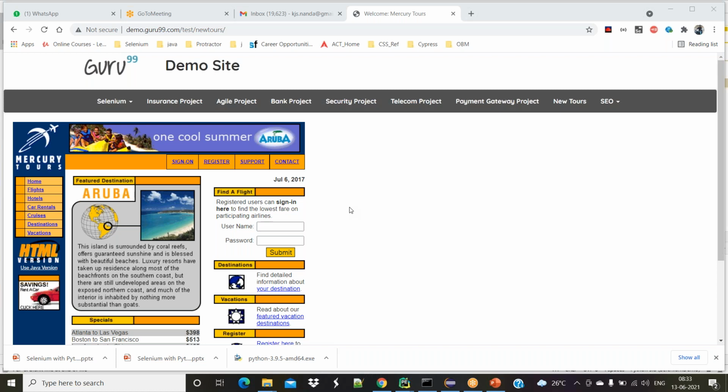How can I test that? If I ask someone to test this sign-in scenario, if I give you the URL, username and password, what are the steps we are supposed to do here?